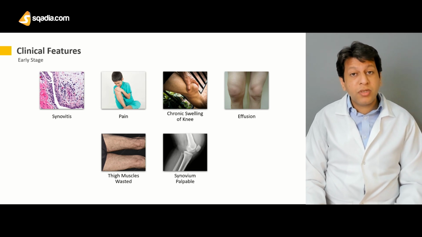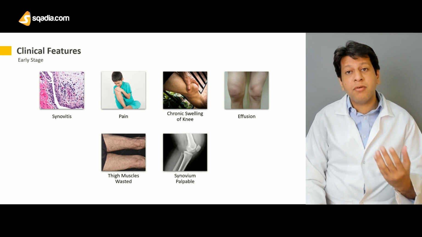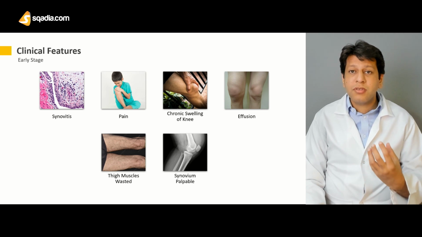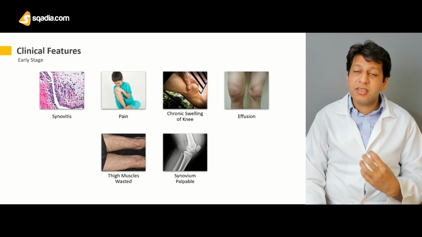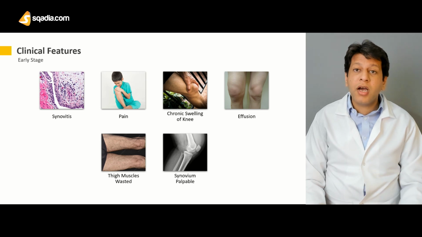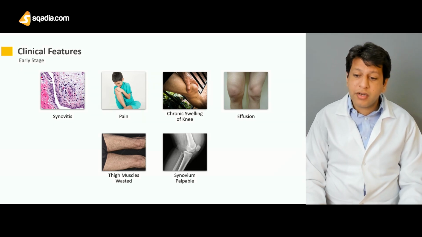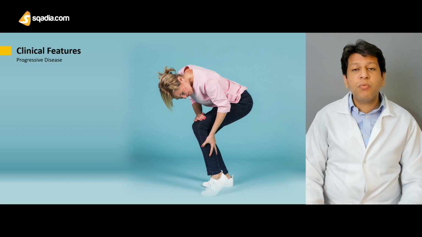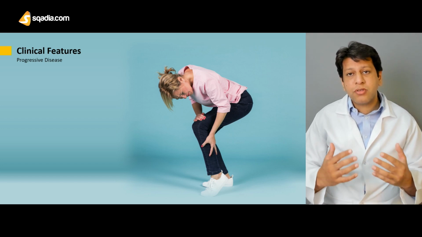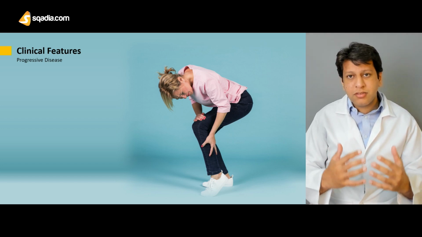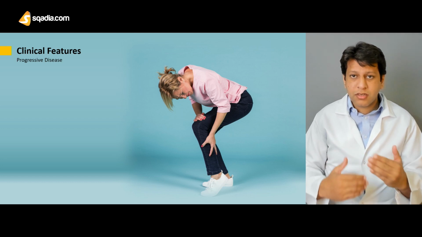Then once the synovium becomes hypertrophic and hypervascular, sometimes this may be very much palpable as well. And then what happens? Now the process has started. The autoimmune problem is continuing.